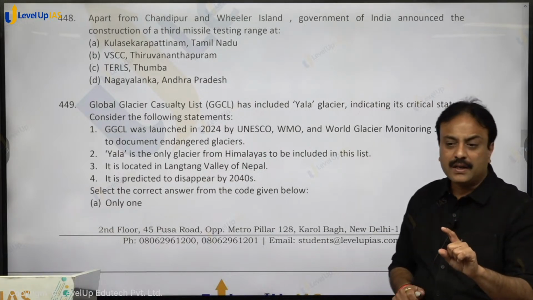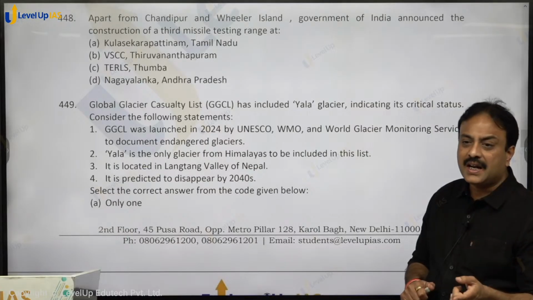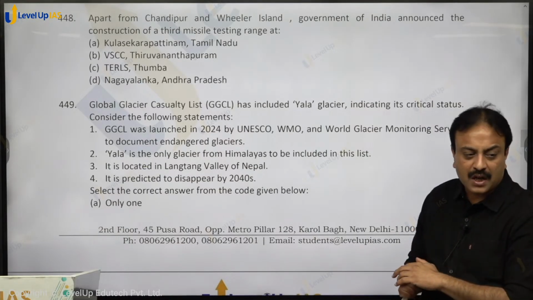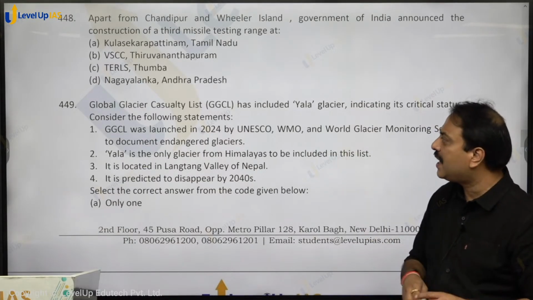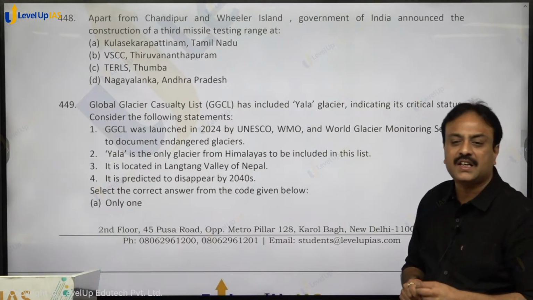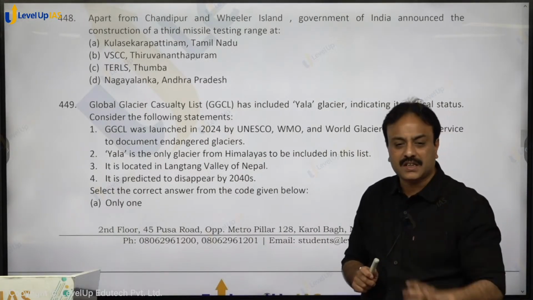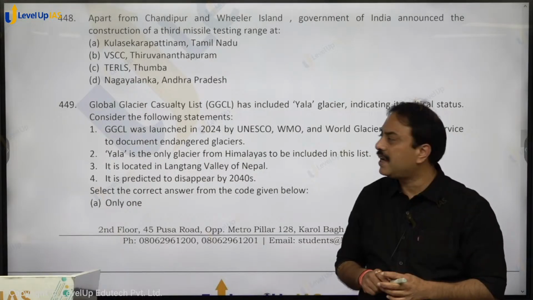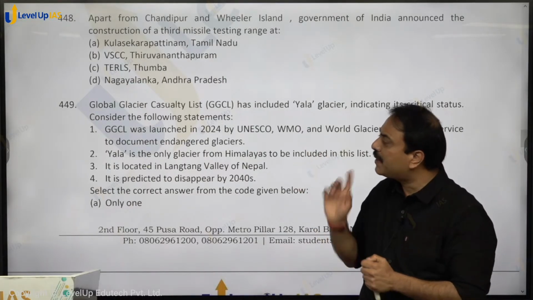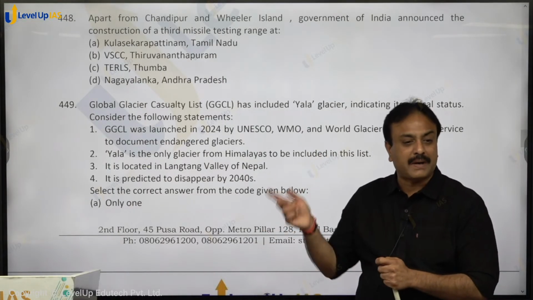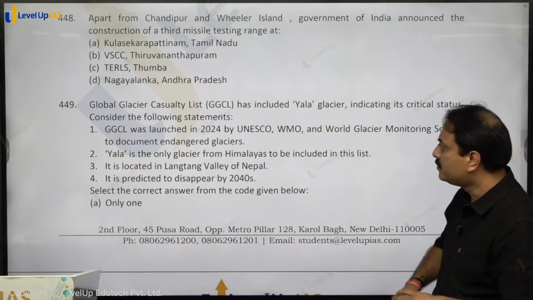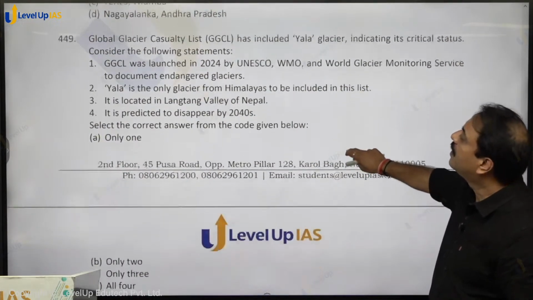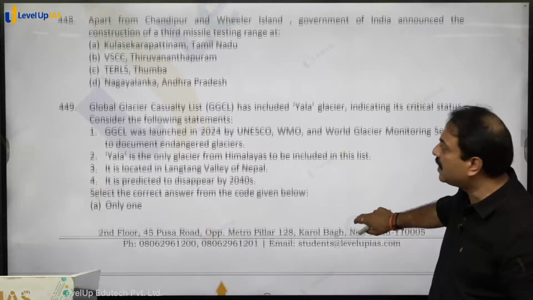First is Chandipur, Wheeler Island, that was renamed as APJ Abdul Kalam Island, and the third they have started at Nagayalanka in Krishna district of Andhra Pradesh. Kulasekarapattinam is ISRO's next launch pad, which is being developed in Tamil Nadu. So option D, D for dog, shall be the right answer.